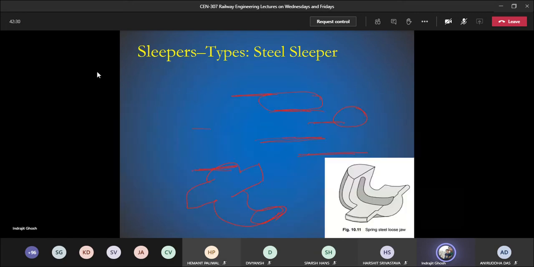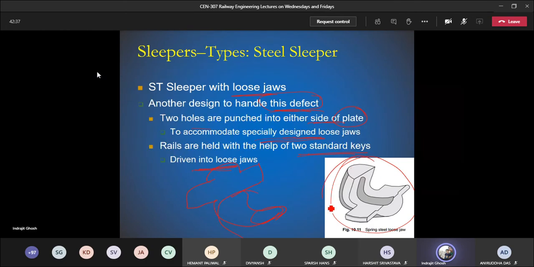But here we have some external devices, which is nothing but the loose jaw, and the other portion is going through the hole underneath the slipper.